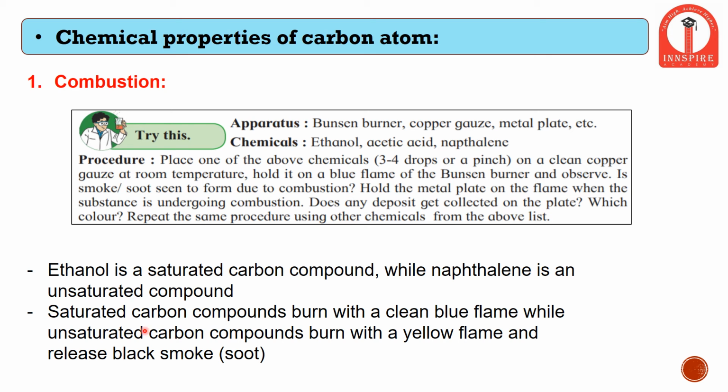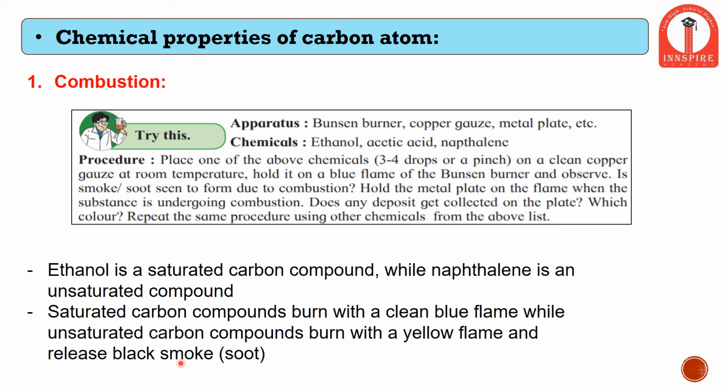When saturated compounds burn, they give a blue flame, while unsaturated compounds give a yellow flame when burned, and also they give a black soot. Soot is nothing but, when we light a diya, जब हम दिया जलाते हैं तब दिया जलाने के बाद जो ऊपर ऐसा काला काला चीज जो जमा हो जाता है, that small black particles that are collected on the surface of the diya is called soot. So that soot is nothing but settled carbon molecules.